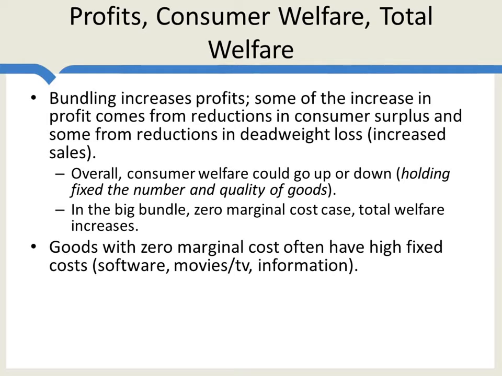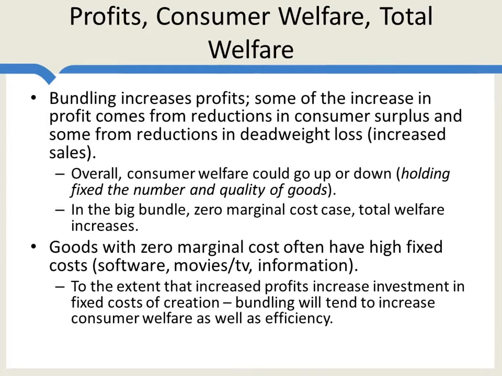Now, goods with zero marginal costs often have very high fixed costs, like software. There's a lot of investment in producing the software in the first place, even though it's easy to distribute. Movies and TV, information in general is like this. And to the extent that increased profits increase investment in the fixed costs of creation, bundling will also tend to increase consumer welfare as well as efficiency. So on average, my belief is that the case for bundling is actually pretty good. Now let's look at an application.